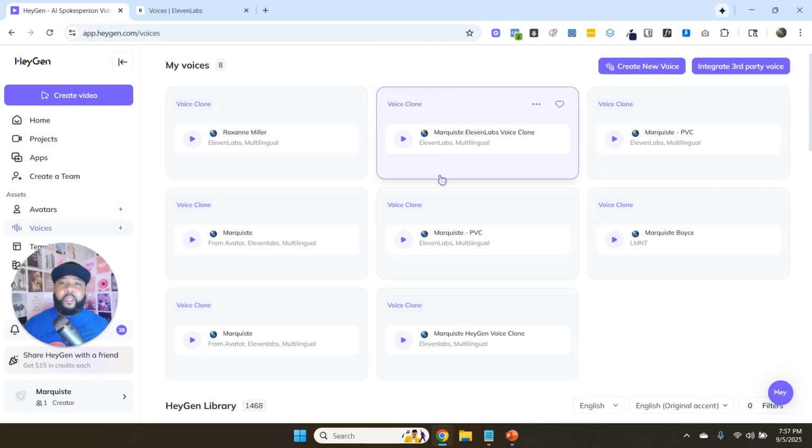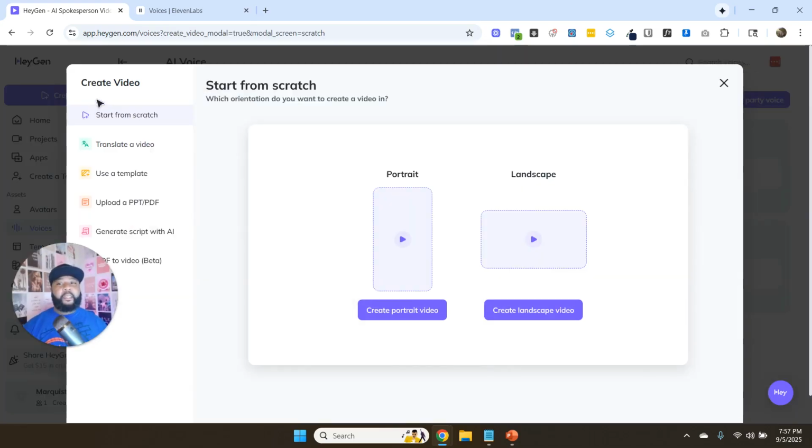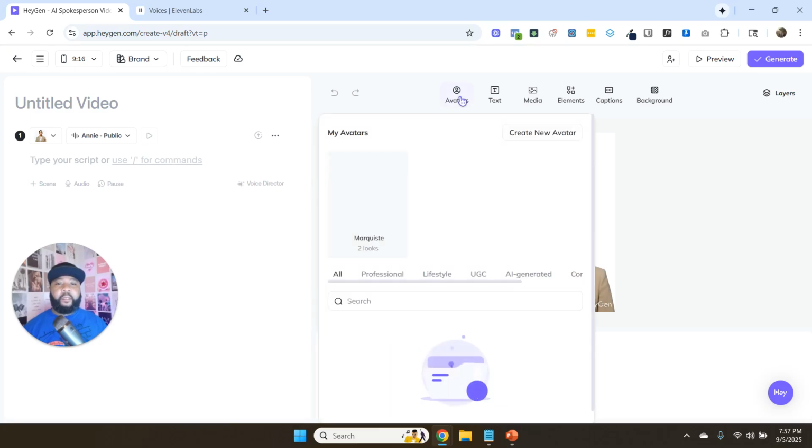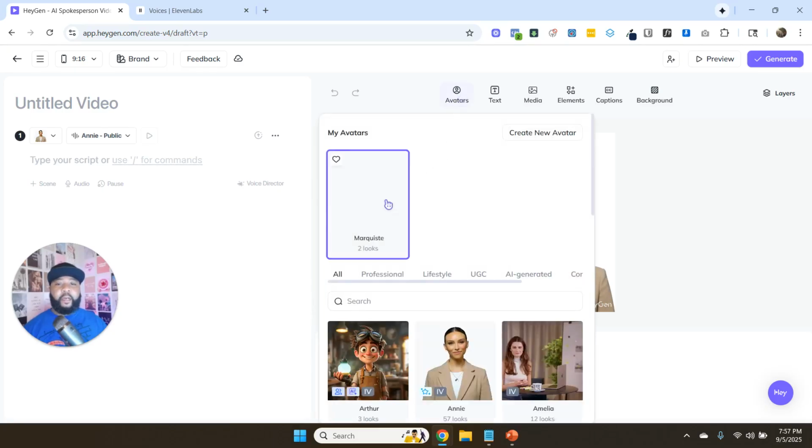But now we go into the process of actually creating a video, which is super simple. We just click here on this button that says create video. And then it's going to ask us, what do we want to do? Do we want to do a portrait or a landscape video? In this case, I'm just going to say, let's do a portrait video. And next we're going to select here and say avatars. And then we're going to click our avatar here.